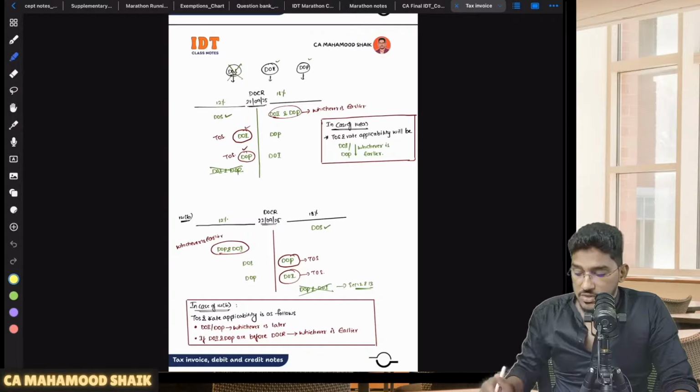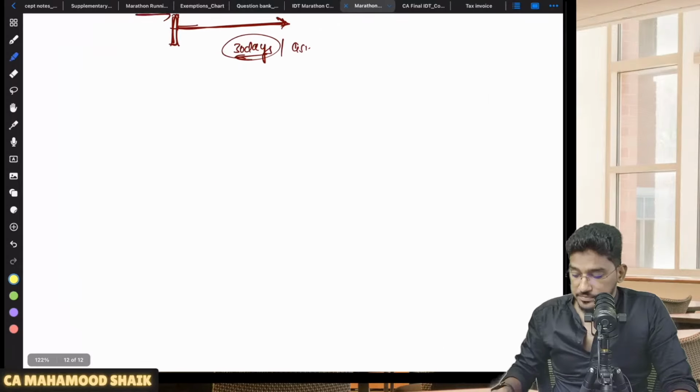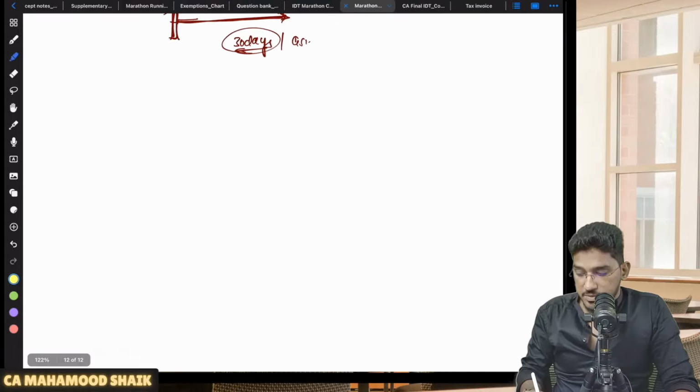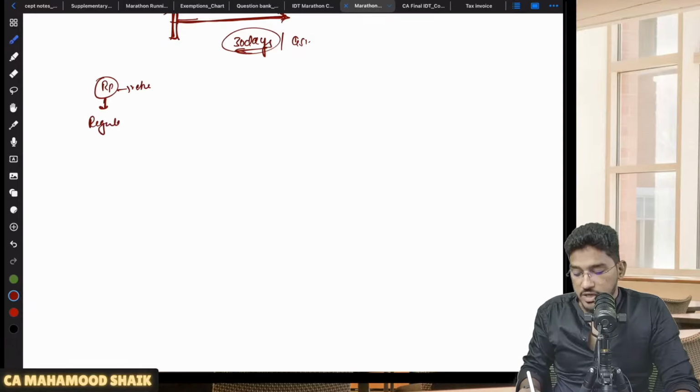Sir, what is it? So let us say you are a regular taxpayer. If you are a registered person, as I have told, one of the most important compliances you have to do is to file the returns. Let us say you are a regular person, you are a registered person and you are under the regular scheme.